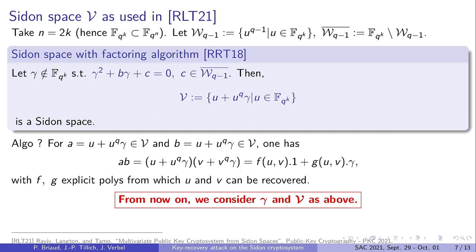In the following of the talk, I will always consider a Gabidulin space V of this form together with an element gamma which generates F_{q^n} over F_{q^k}.